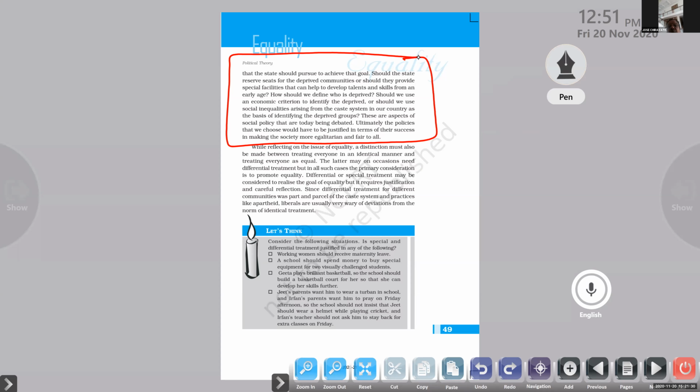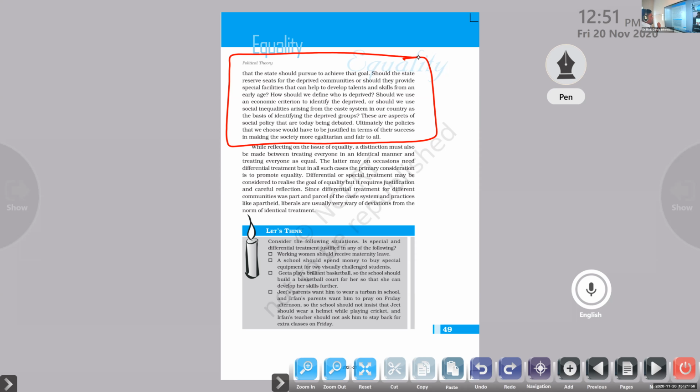As we studied already, there are two principles with the government. We discussed two concepts. What are the two concepts? One concept is related to the socialistic idea. The other is related to the liberal philosophy. What is the socialistic ideology here? The socialistic ideology is related to equality. It wants to maintain equality in society.